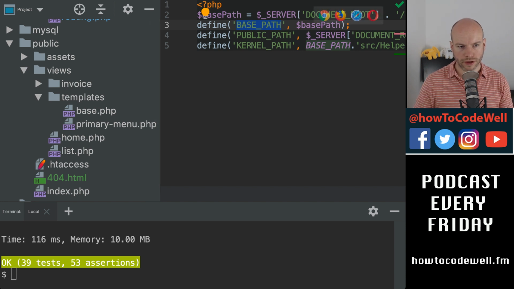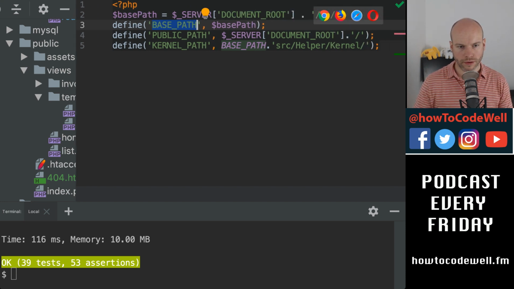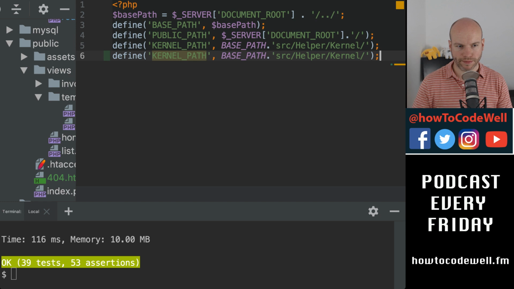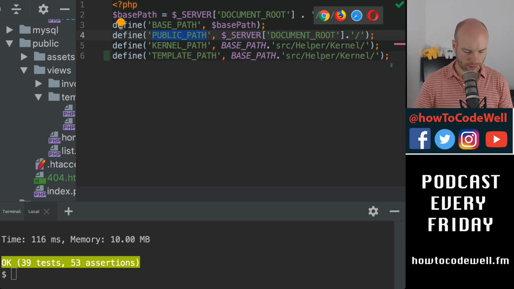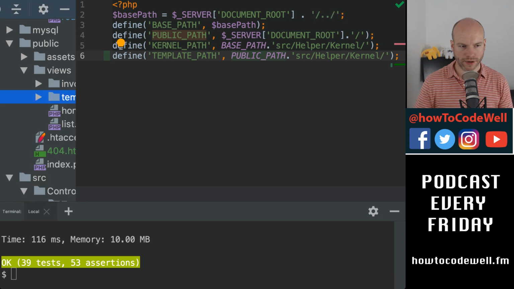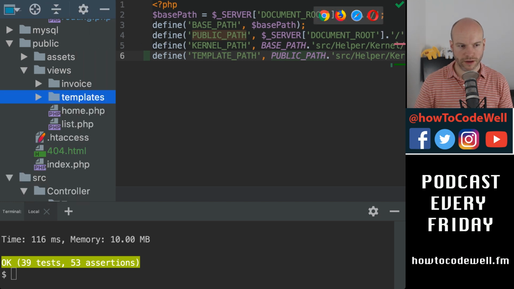but I could, if I wanted to, have a template path, and this is base and then src helper kernel, but actually what we need is the public path, and then we need to go into templates. Well, it's views, public, views, and then templates.